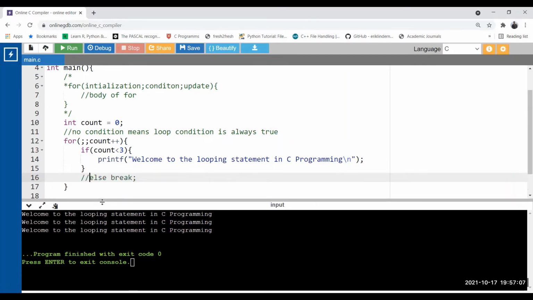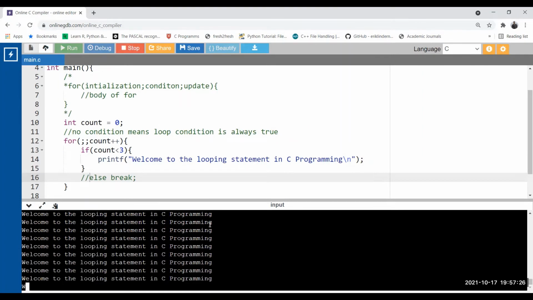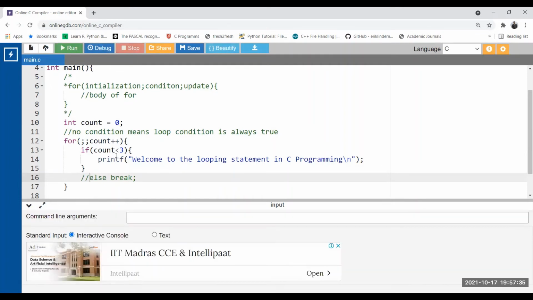So that means now you are not using break. That means your loop will continue. Why? Because while entering the body of the for, there is no condition. No condition means it is true. But the output will be printed only 3 times. See, my program is still executing, still executing. See what happened. Still executing. Okay, so what happened here?